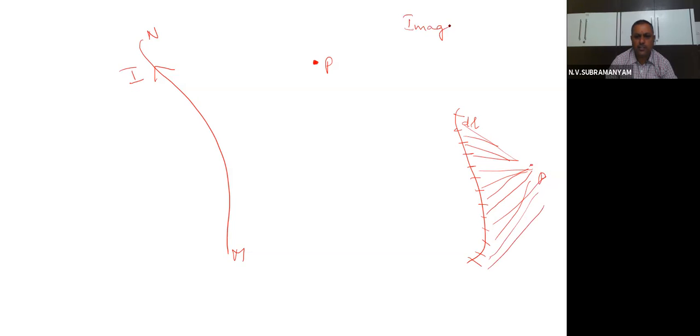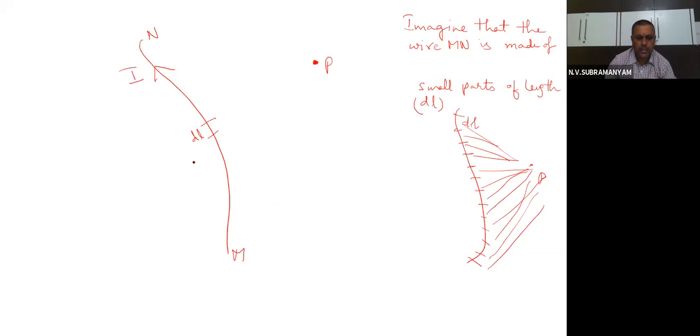Imagine that the wire MN, wire means conductor, is made of small parts, of length dl, equal parts. Okay, children. So I am taking one such part, children. Any one part. One part you take.